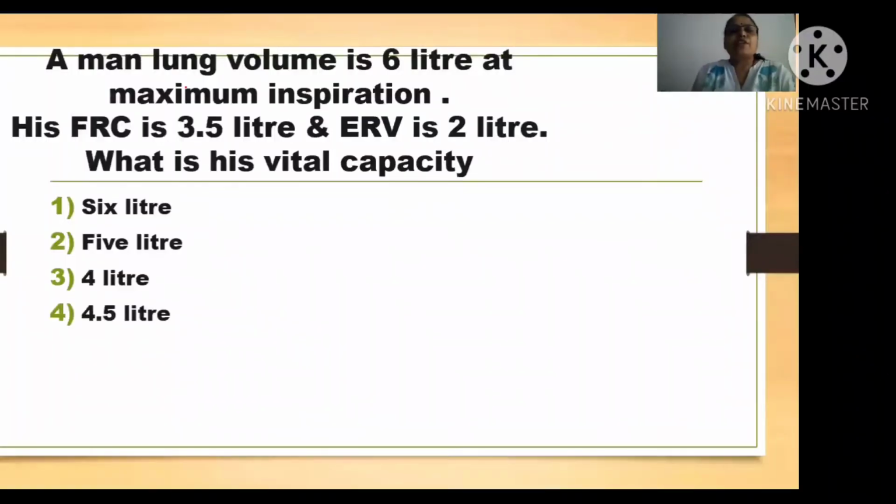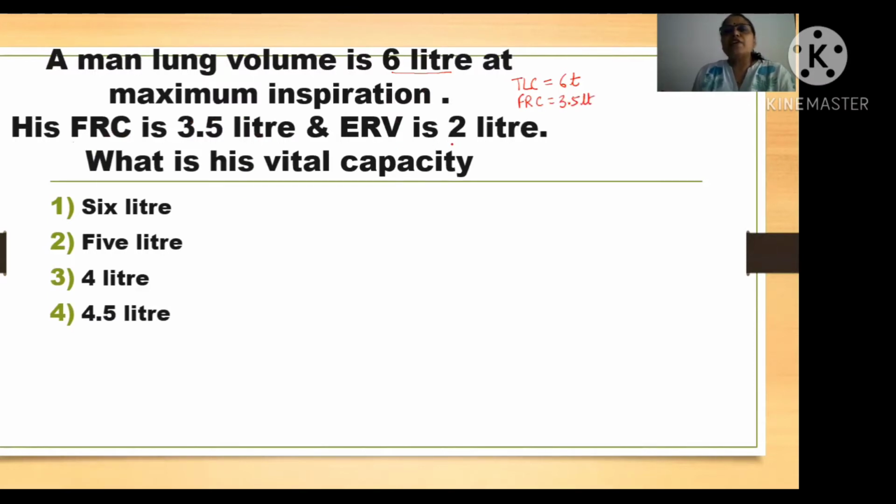Now see the next question. It is given that a man's lung volume is 6 liter. So this is your total lung capacity given at maximum inspiration, so this is your TLC given. The TLC, total lung capacity, is 6 liter. His FRC is 3.5. FRC given to us is 3.5 liter.